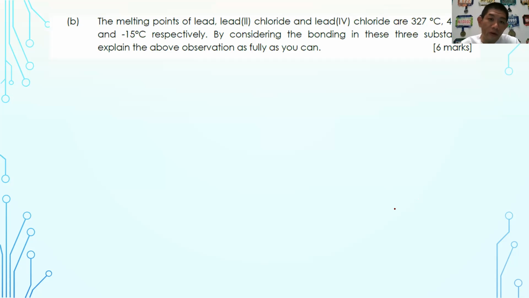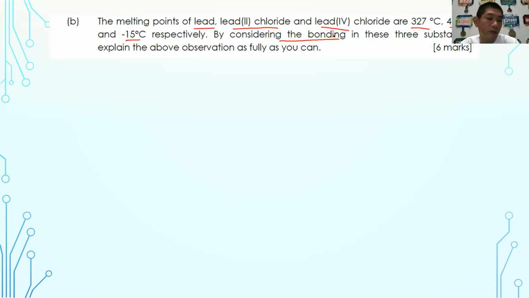So now, this is a very critical situation where you have to understand why lead has such a melting point, lead-2 chloride has such a melting point, and lead-4 chloride has such a melting point, very, very low. Okay, so the question already says to consider the bonding of these three substances. So definitely one mark for bonding, 1 mark for why the melting point is at such a temperature.